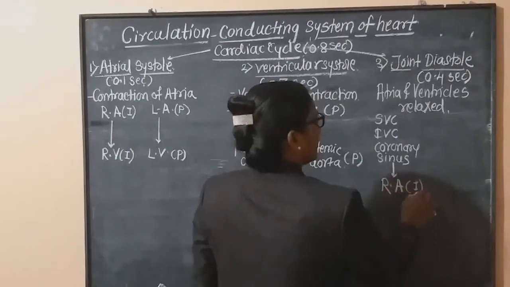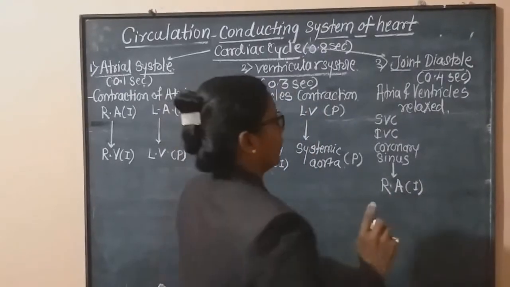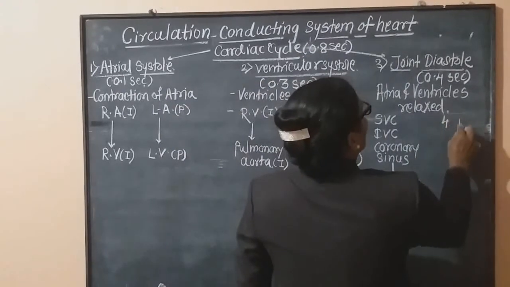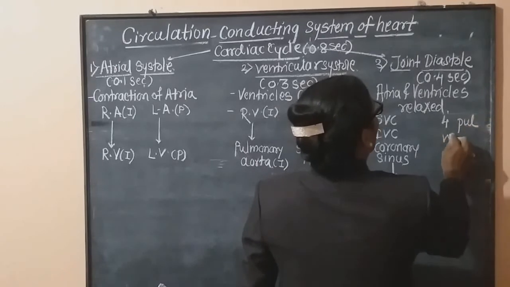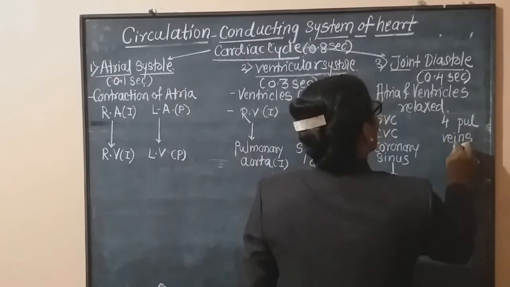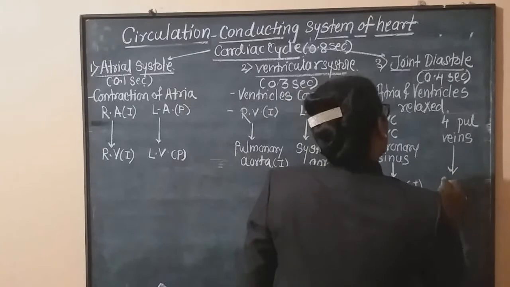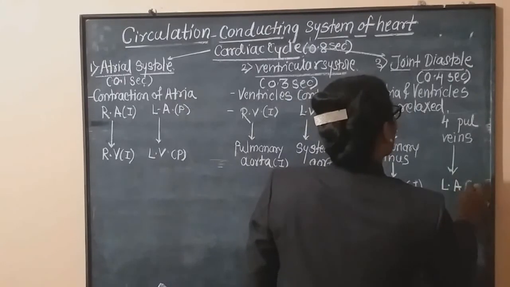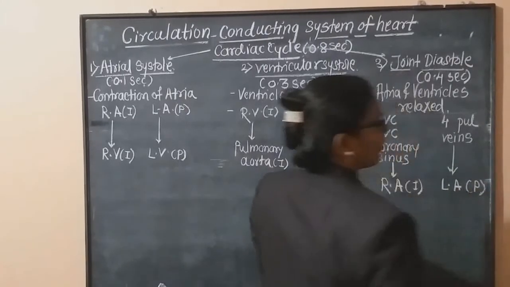Which blood is collected in the right atrium? Impure. And with the help of 4 pulmonary veins, the left atrium is filled with the pure blood.